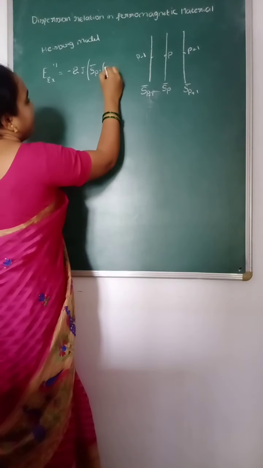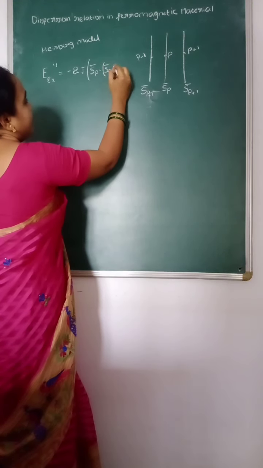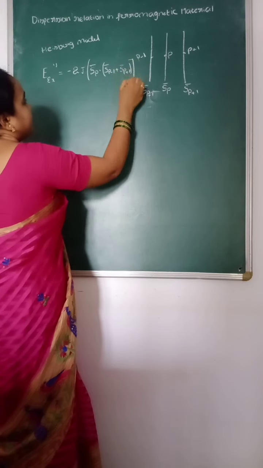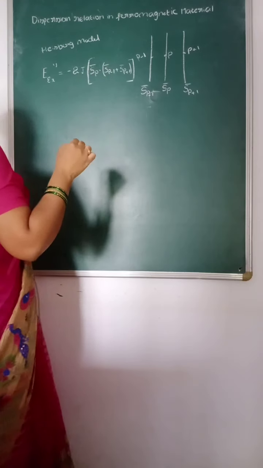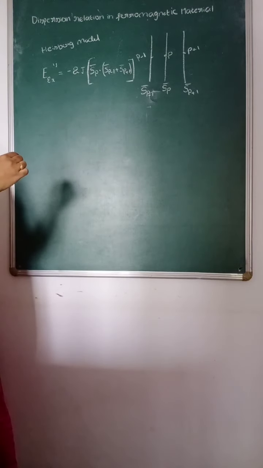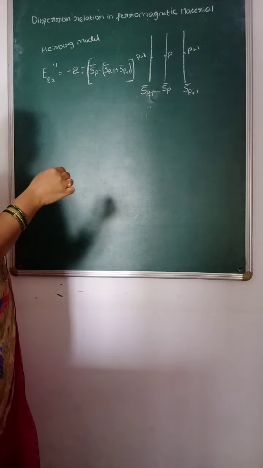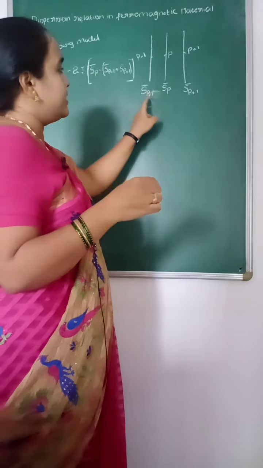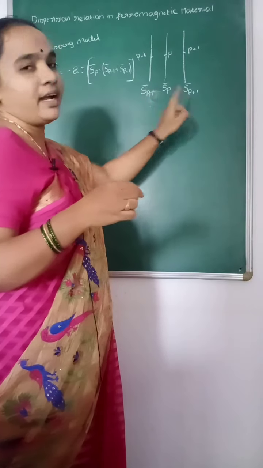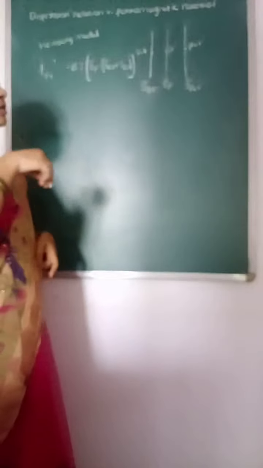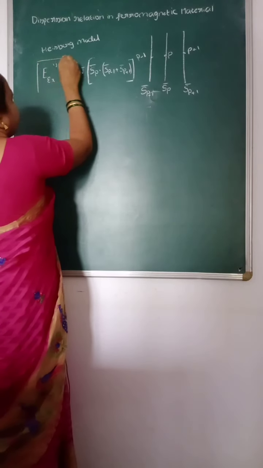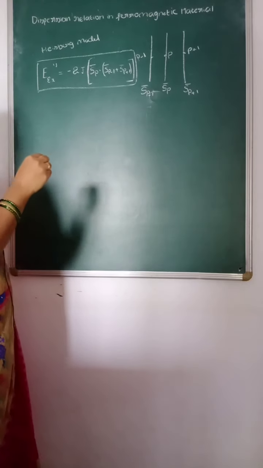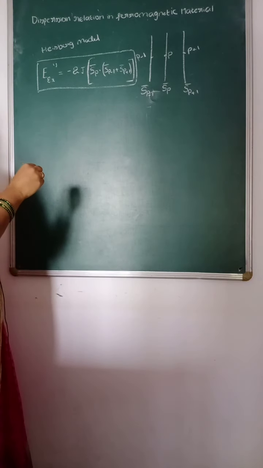Then here we will write the resultant spin as Sp minus 1 plus Sp plus 1. This is the exchange integral of the electron at the point p due to the adjacent electrons p minus 1 and p plus 1. So this is the formula for exchange energy for the electron due to the adjacent electrons at p minus 1 and p plus 1.